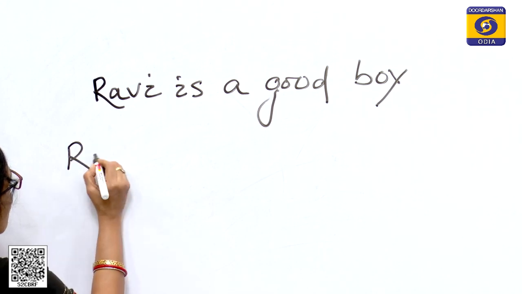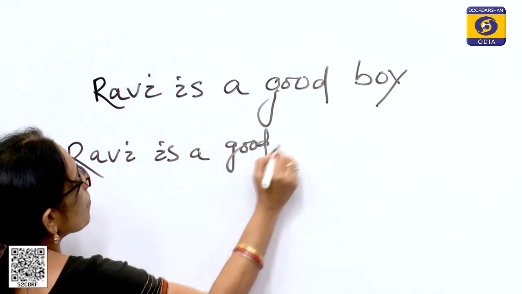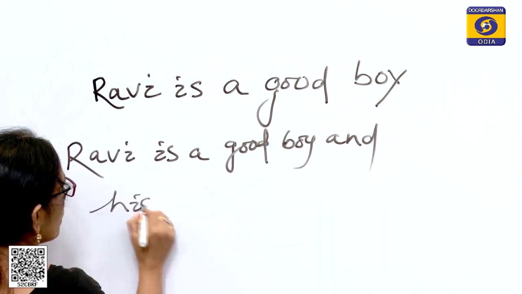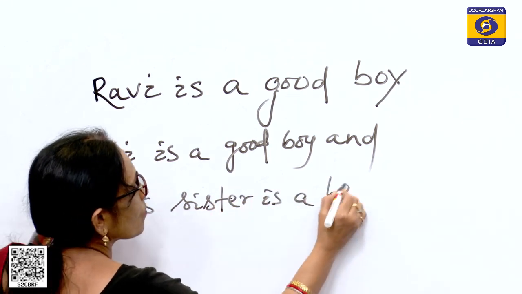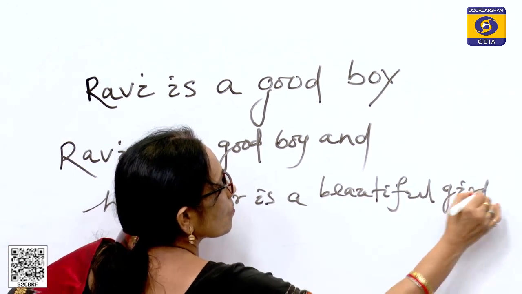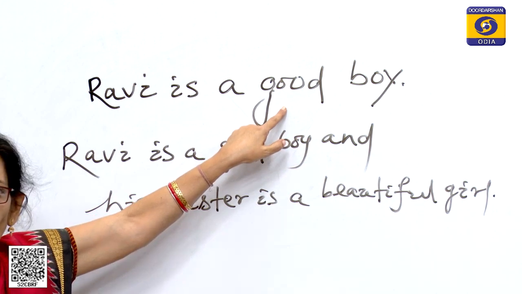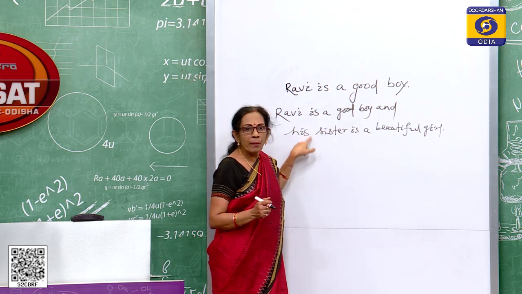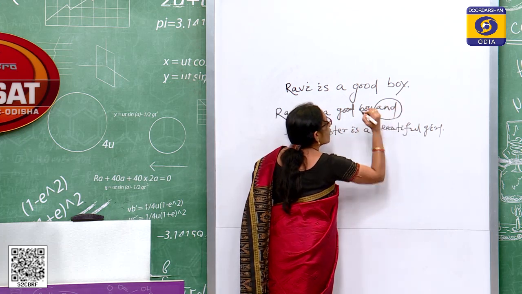Another sentence: in this sentence there are two independent clauses, and they are joined by and.